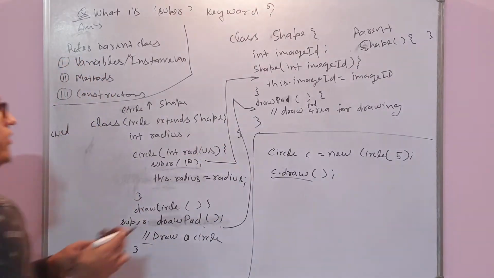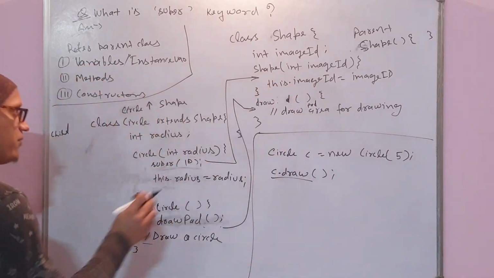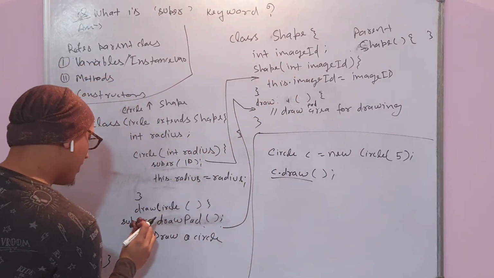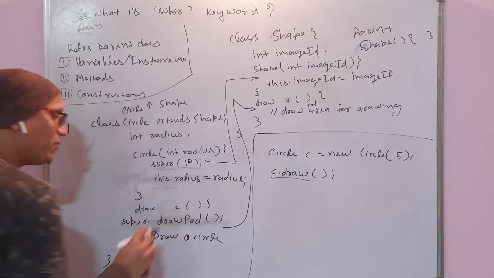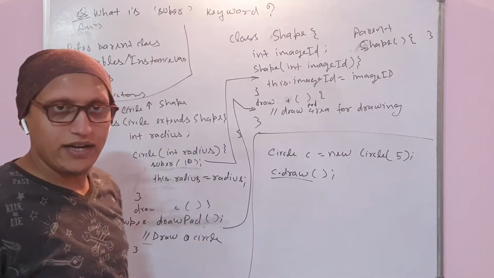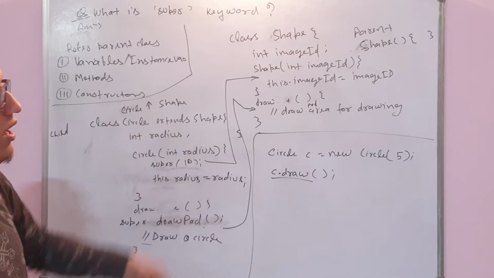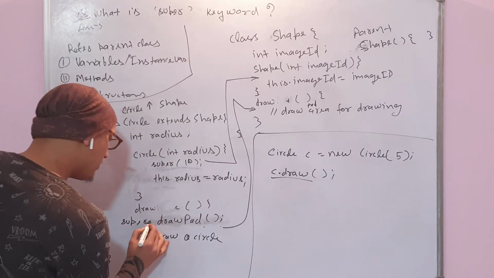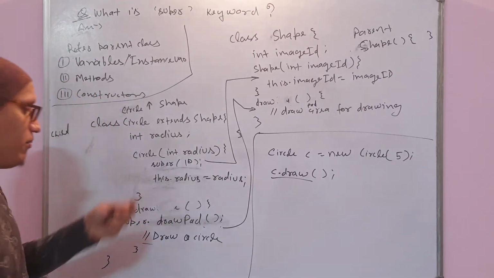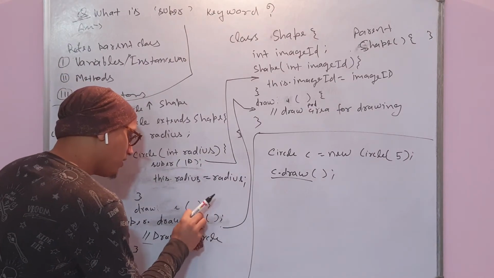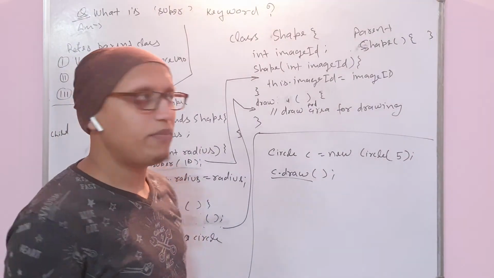So when we have the same name and you need to call the parent class, this is called overriding. In overriding, if you want to call the parent class method, super is the keyword: super dot call the parent class method. That's it.